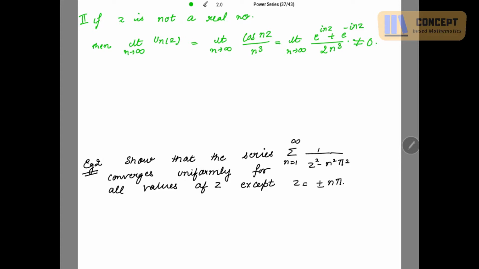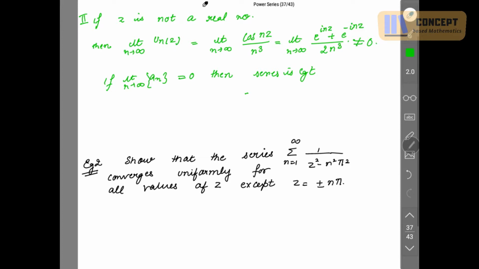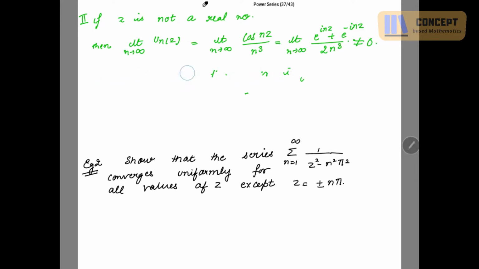And we know the result that if the limit as n tends to infinity of the a_n sequence comes out to be 0, then the series is convergent. Otherwise, if the limit does not come out to be 0, then the series is not convergent. This result is present in the remark we made on the very first page in power series. So the series does not converge.